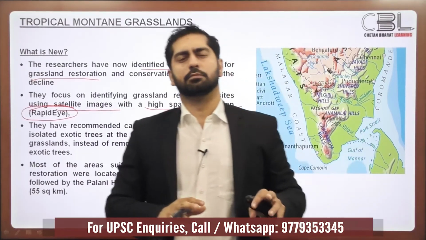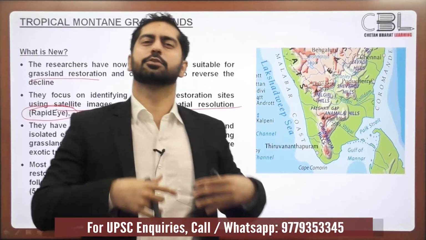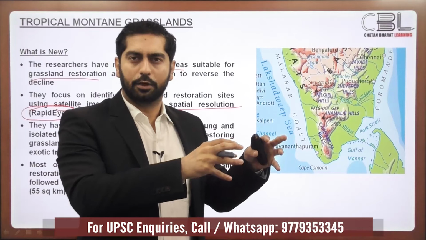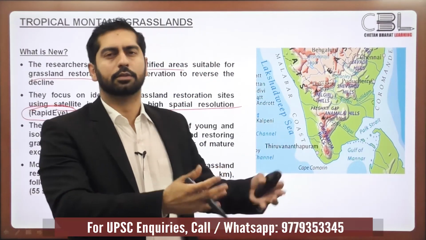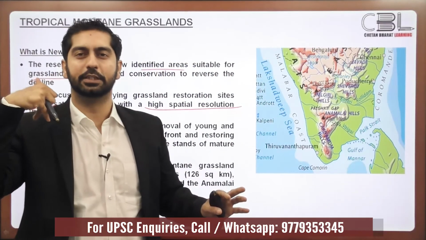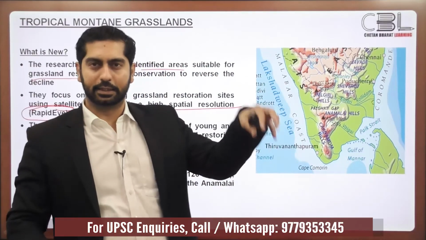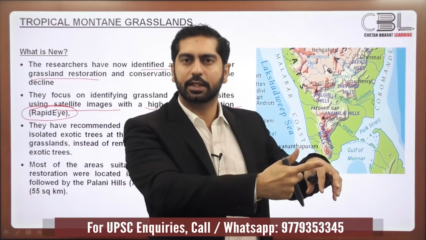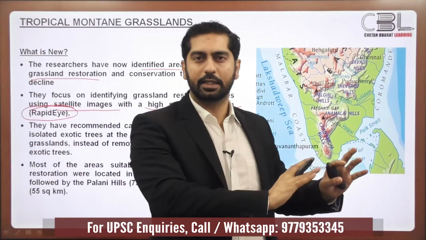They say that you need to make a distinction. If because of human activities, because of plantation, because of whatever reason, a very dense forest has come into being, then leave that area apart. That was the purpose of the RapidEye satellite imagery technique: to identify whether the grassland region had turned into a completely forested landscape, in which case we'll leave that area apart.